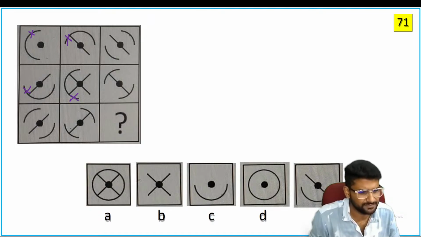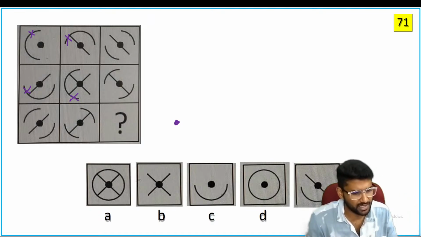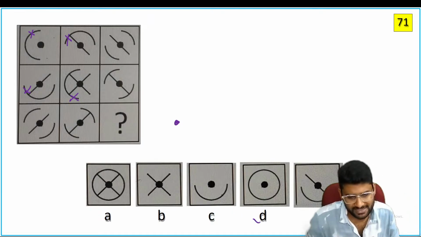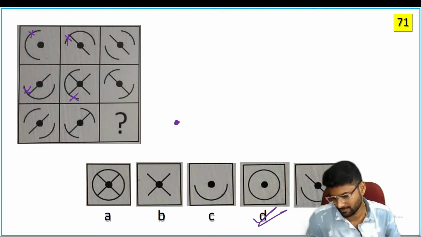See here, we need the dot here. If you see the picture here, the line is common. We need only one dot. If nothing is common, you will get that circle. So the option is D.